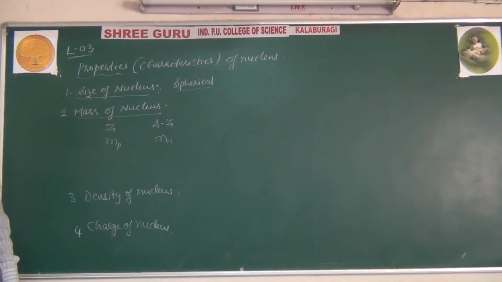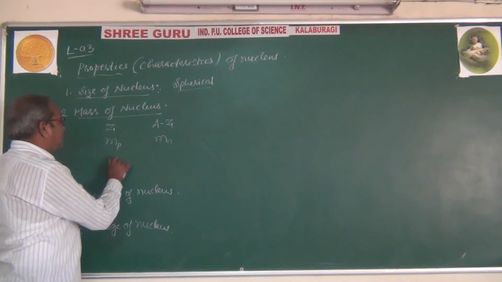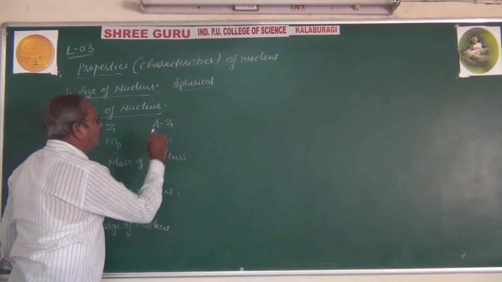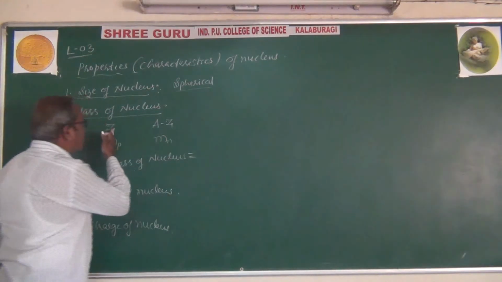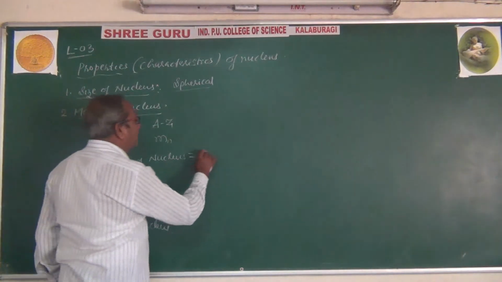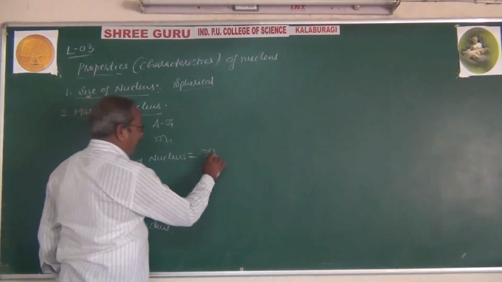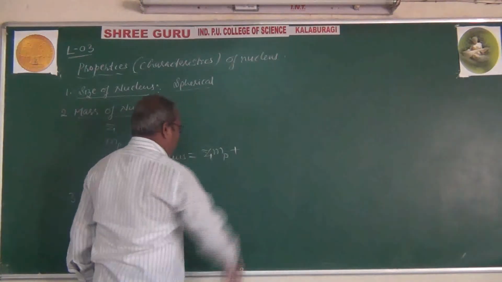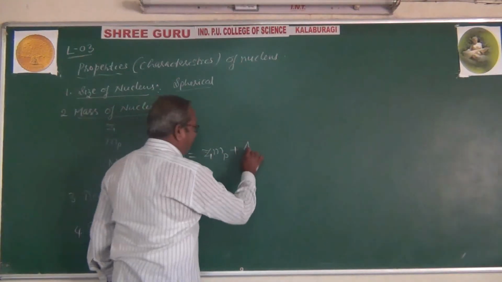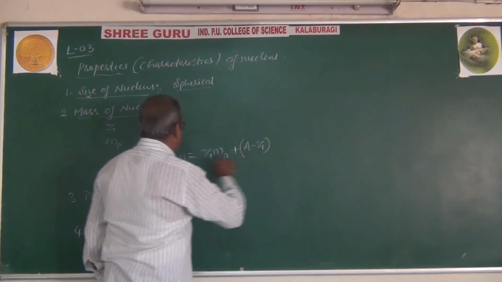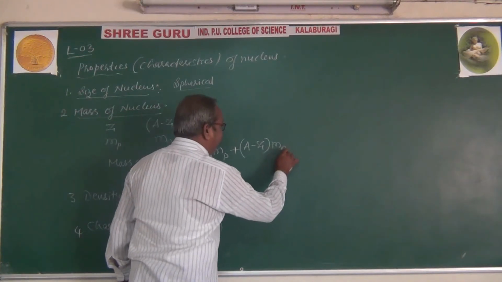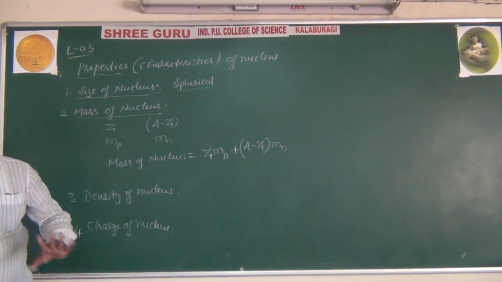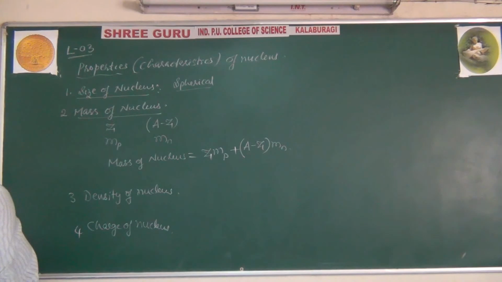Then the mass of the nucleus equals the sum of the mass of protons and neutrons. Total number of protons is Z, and each proton has mass Mp, plus the total number of neutrons, A minus Z, into the mass of the neutron Mn. This is the mass of the nucleus.